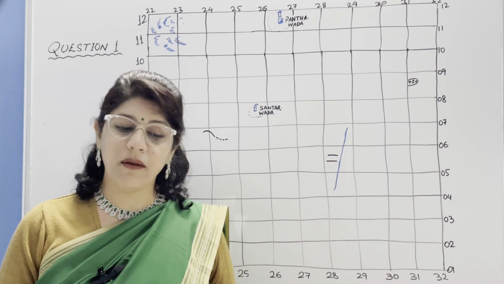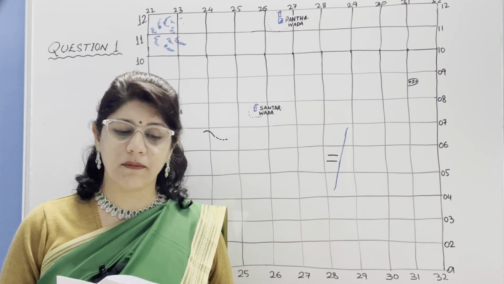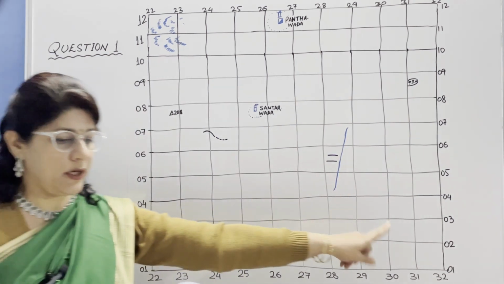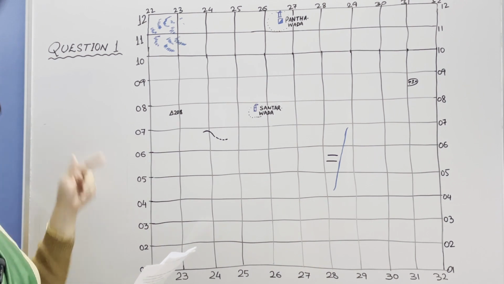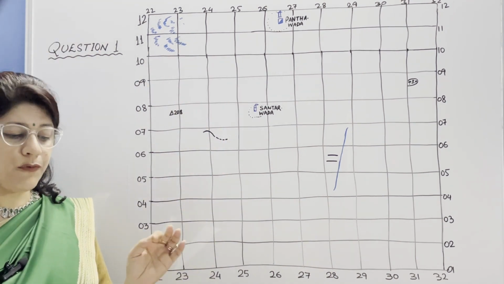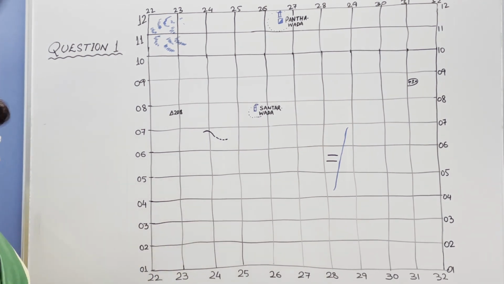Starting with compulsory part 1. Question number 1. Refer to the extract of the survey map sheet number G43S7, eastings from 22 to 32 and northings from 02 to 12, and answer the following. A part: give the 4-figure grid reference of triangulated height 208.